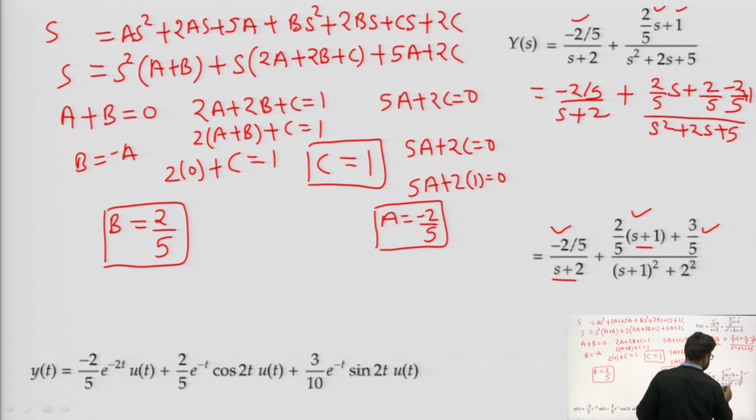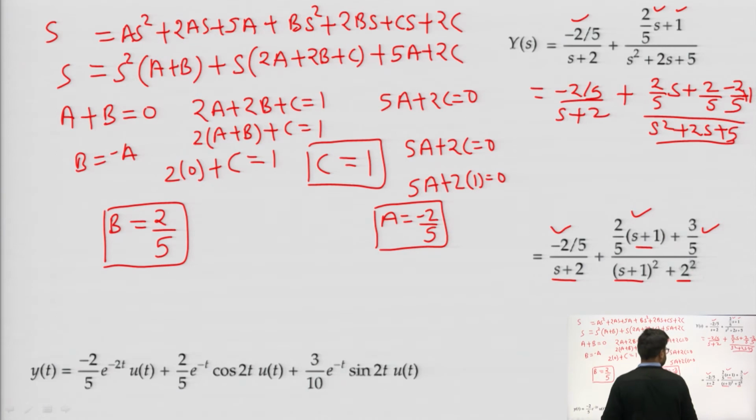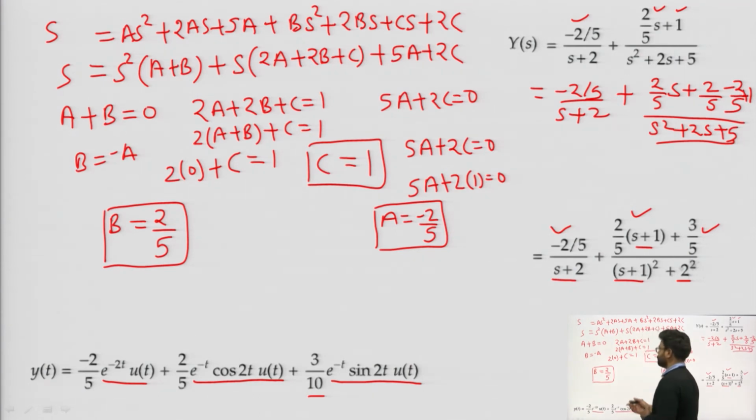So, s square plus 2s plus 5 can be written as (s plus 1) whole square plus 2 square, and we will get minus 2 by 5 over s plus 2, whose inverse Laplace is e to the power minus 2t u(t), plus 2 by 5 e to the power minus t cos 2t u(t), plus 3 by 10 e to the power minus t sin 2t u(t). So, this is how we can find the solution of a differential equation.